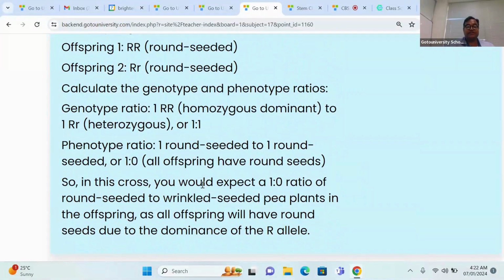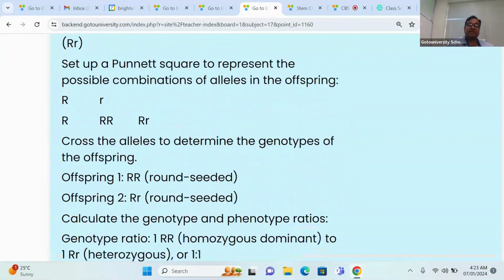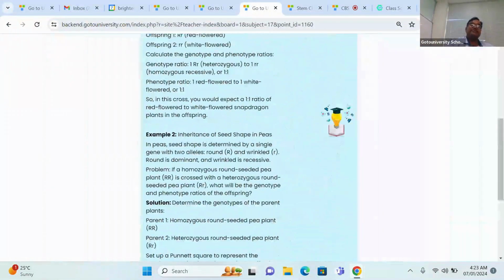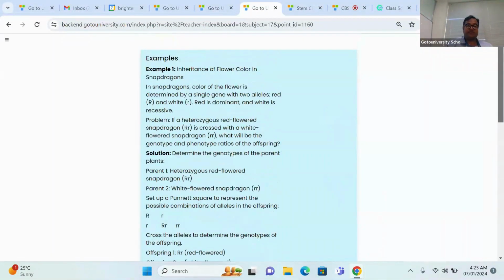So the round seed to wrinkle seed pea plant in the offspring. Also the offspring will have round seed due to the dominance of the capital allele. This is the way the explanation or conclusion is supposed to be at the end of the answer. So this denotes the conclusion, right? So this is the way you explain the answer when they are asking the question. These are the classic worked examples. So for example, if I need to score the maximum mark, what the Gotouniversity suggests, this is the way your answer script is supposed to be, right?